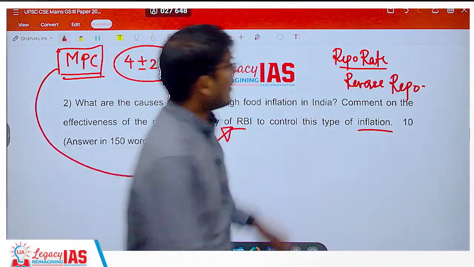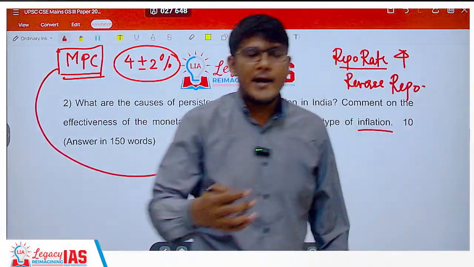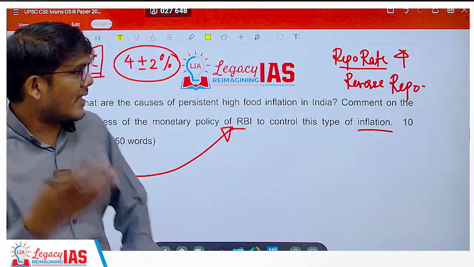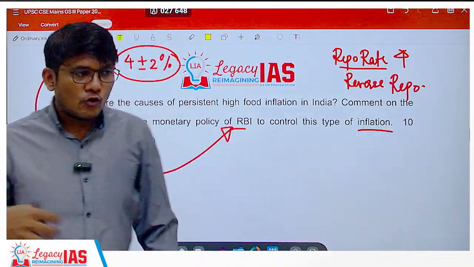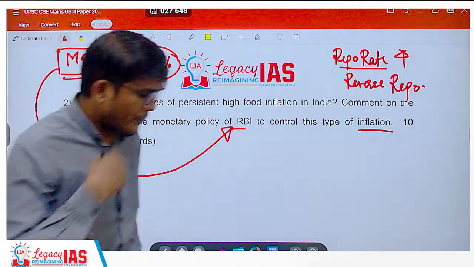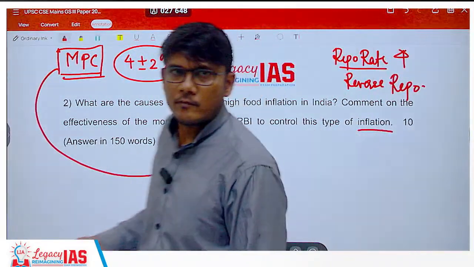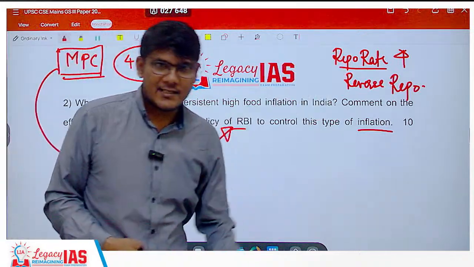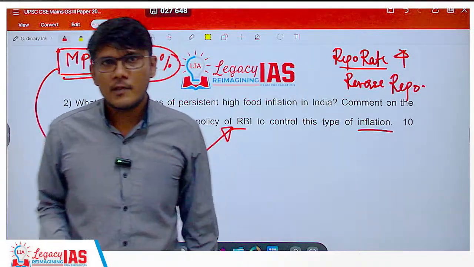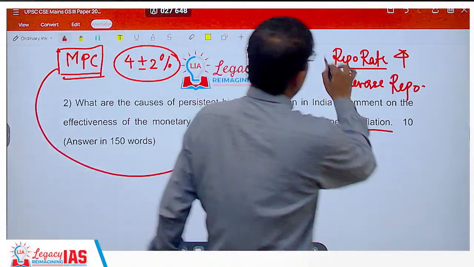Now, when the repo rate increases, the bank will be required to pay higher interest to the RBI to get the money. So loans will become costly. Your personal loan, home loan, everything will become costly, right? So you would be spending less. That can address inflation. So this is one way to address inflation.